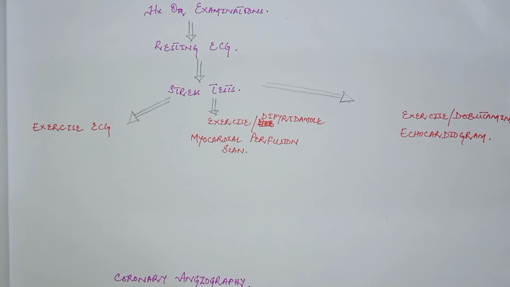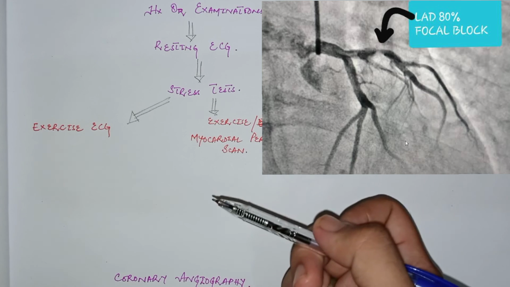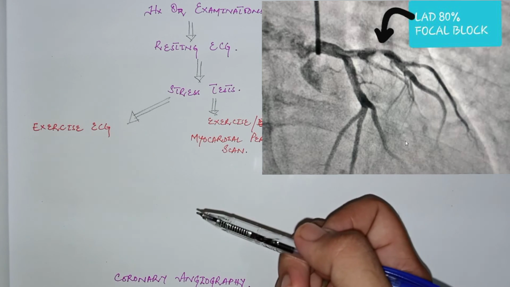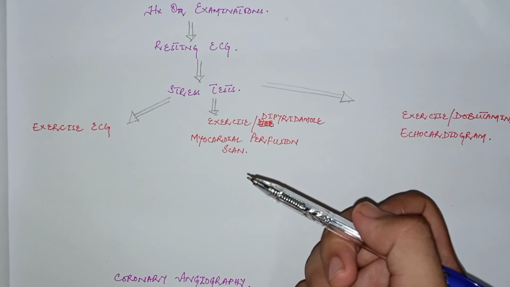The other very important test is coronary angiography. Contrast is injected into the coronary vessels to visualize any stenotic lesions. This defines the location and extent of the coronary artery disease, and it depends on this coronary angiography which intervention should be given to the patient, whether percutaneous intervention or CABG, that is coronary artery bypass grafting, should be performed in the patient.